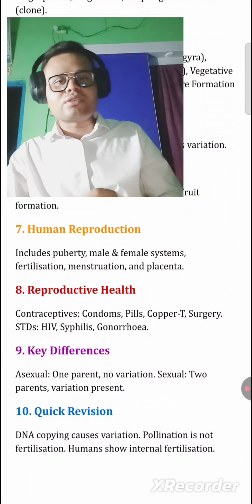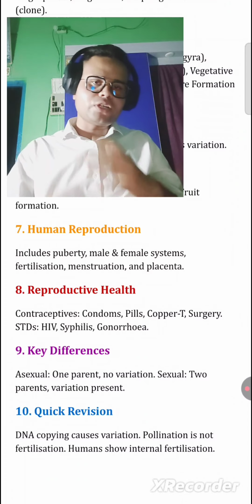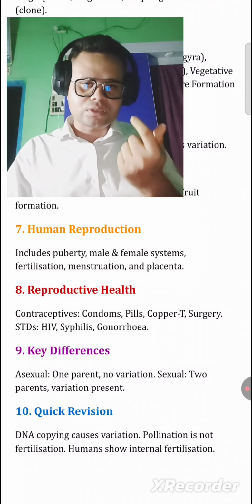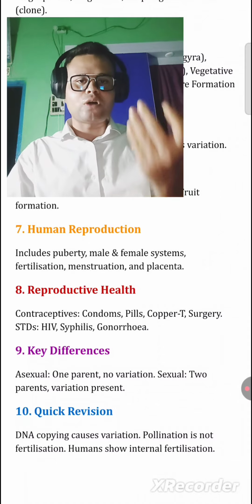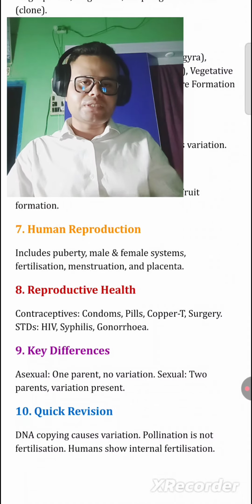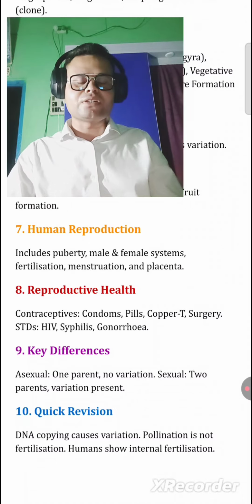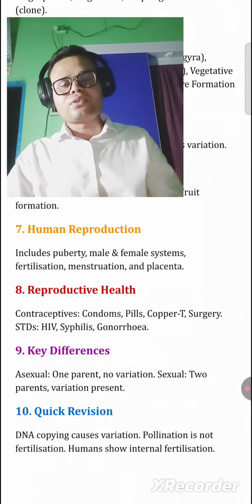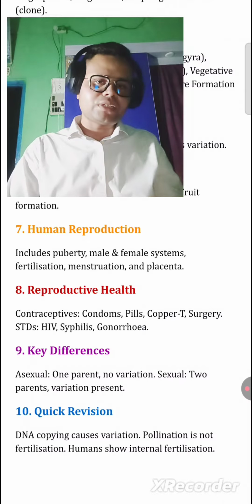After that, reproductive health. What do you mean by reproductive health? It covers contraceptives such as condoms, pills, copper T, and surgery, and STDs such as HIV, syphilis, and gonorrhea. So these are the names of the contraceptives, and these are the names of the STDs.